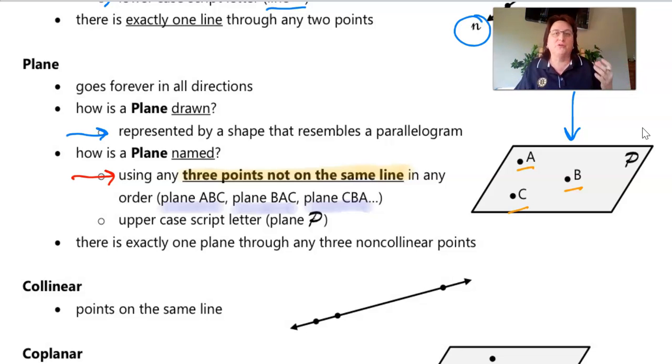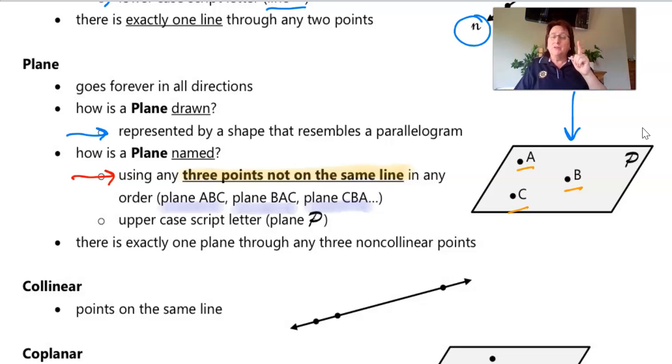Well, I like to refer to it as a tripod. All 3 of those points, we could put the legs of a tripod on all 3 of those points and the tripod would stand up. Okay, so that's how we would name it. And you can name it in any order. It doesn't matter what order you put the points. Me, I like to put them in alphabetical order.